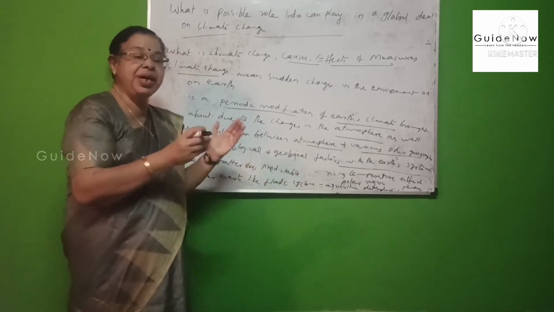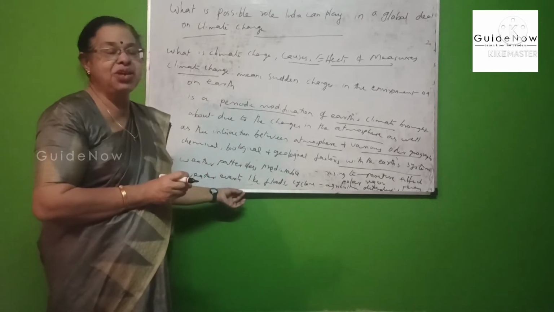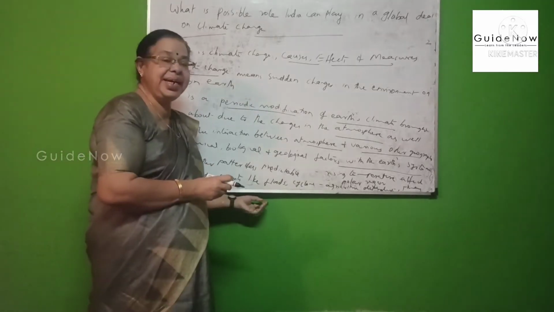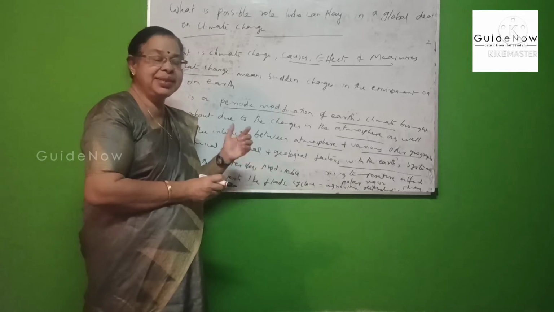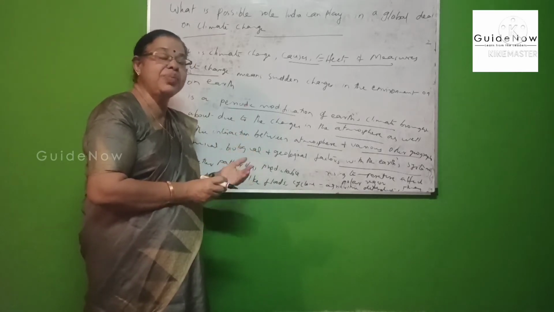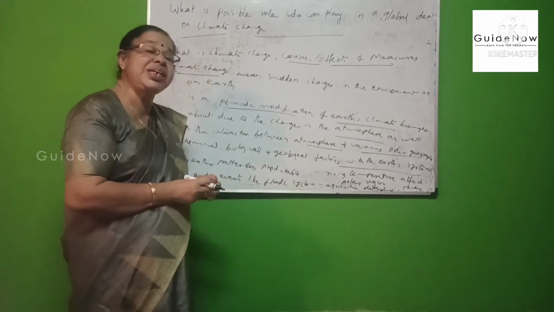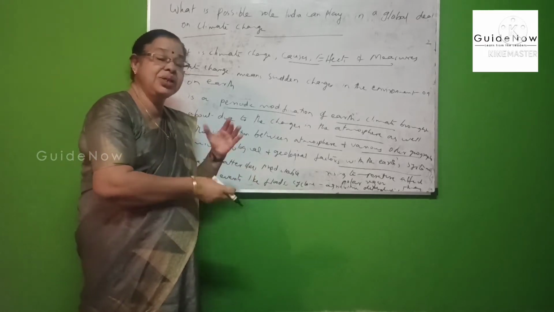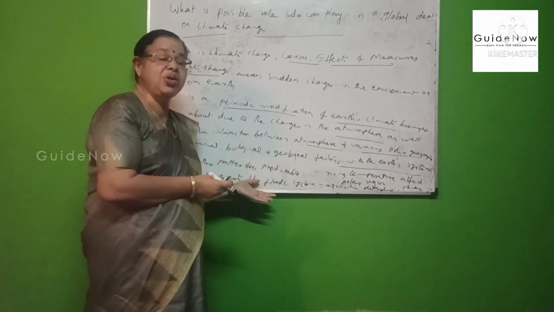Second, it creates weather events like floods, cyclones, etc. That is another important change, or one of the important features of climate change: it creates weather conditions like floods, droughts or cyclones.